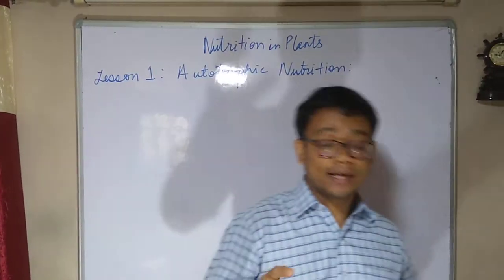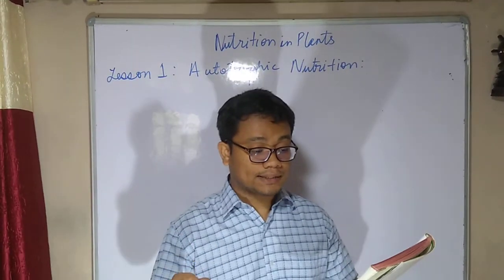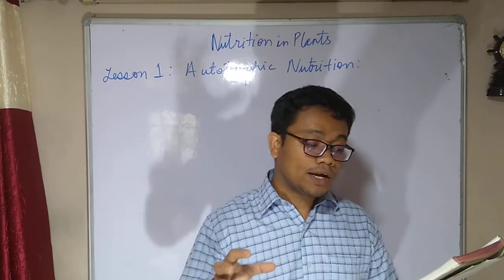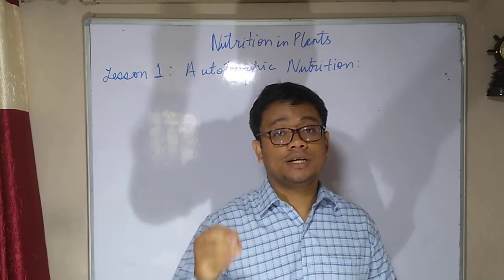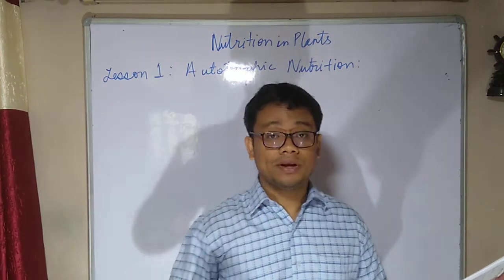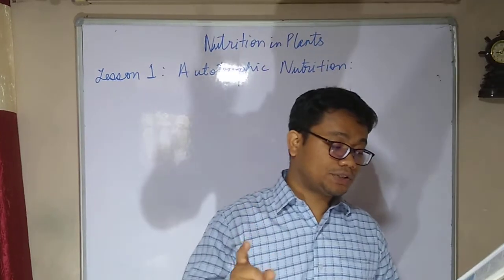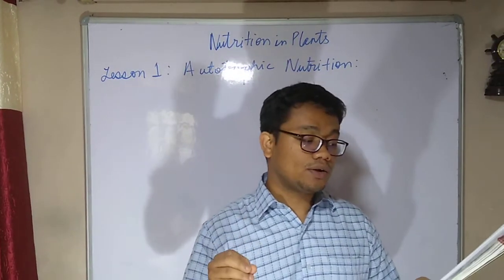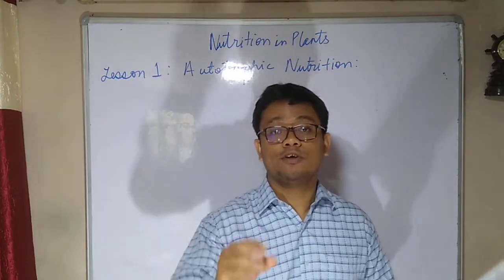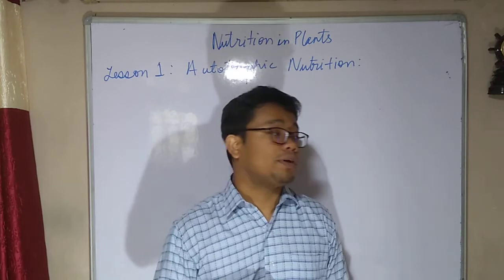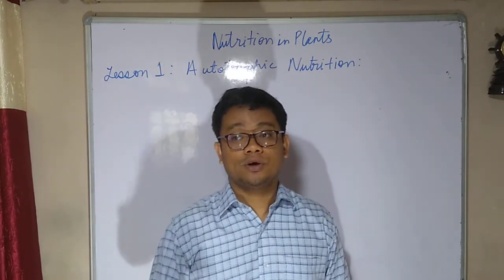Not only do they absorb carbon dioxide and water from the surroundings, but they also absorb very essential micronutrients, or you can say minerals, which are nitrogen, phosphorus, and potassium. They are actually chemicals, children, which are very important for plants for making protein for themselves. Like for us, if we need protein, we will eat meat or egg.